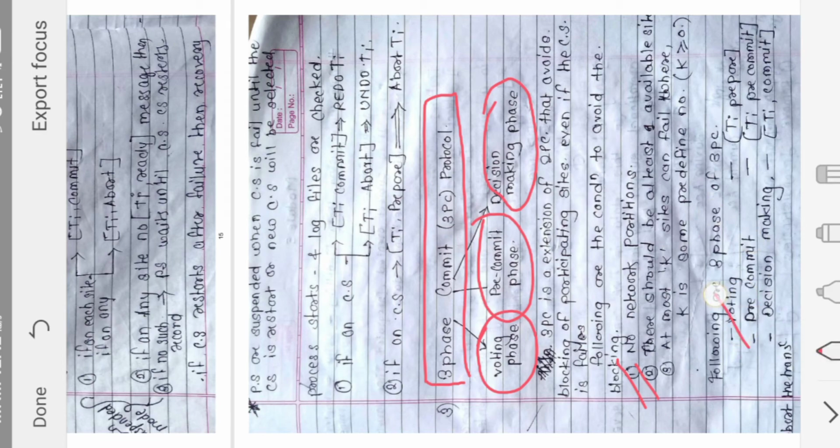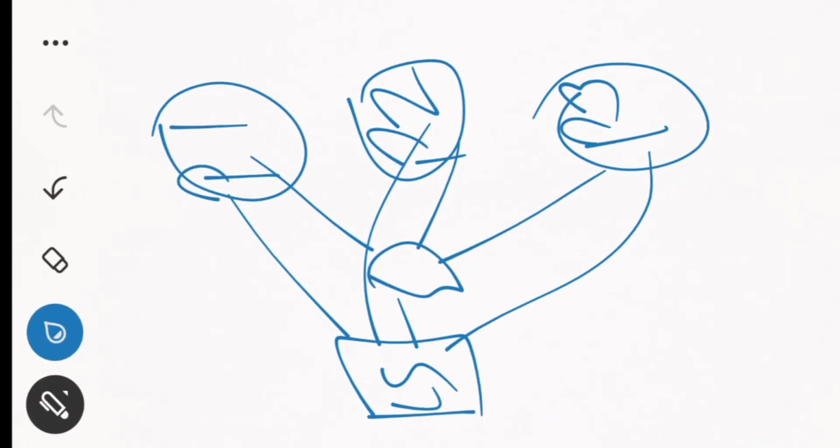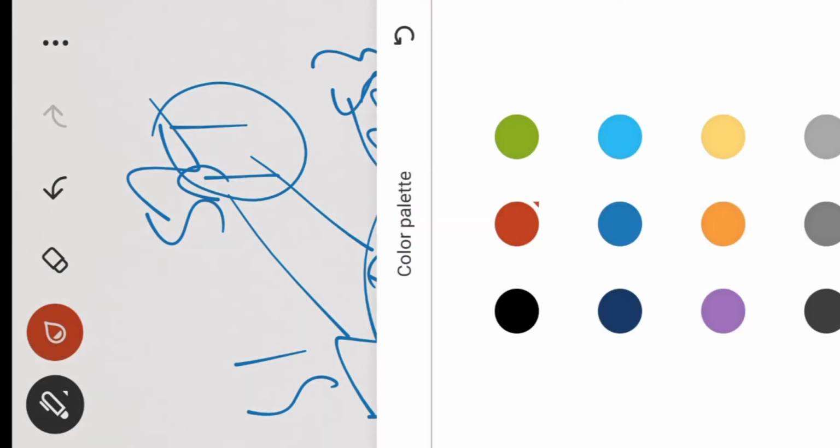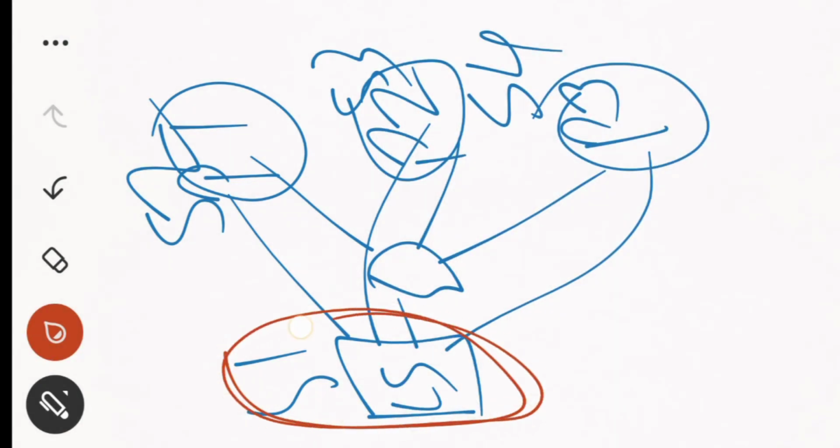The first phase is the voting phase. In the voting phase, what happens? Here in this case there are four sites: site number one, site number two, site number three, site number four. Out of these, one will be chosen as a coordinator site. For example, I am choosing this particular site as the coordinator site, and once it is chosen, this coordinator site will send a prepare message to all the participating sites.